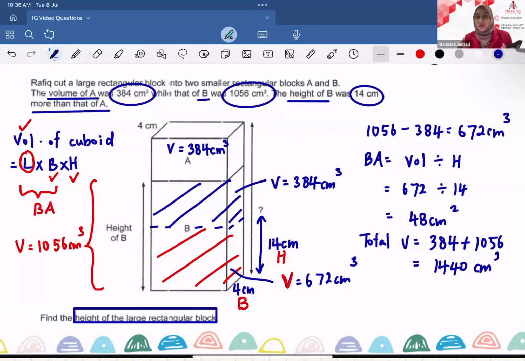Now that I know the total volume of the large rectangular block, and I know the base area of the large rectangular block, hence I can easily find the height of the large rectangular block, which is volume divided by base area. 1440 divided by 48. And that gives us 30 centimeter.